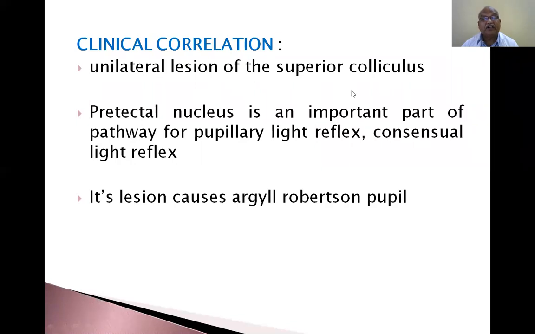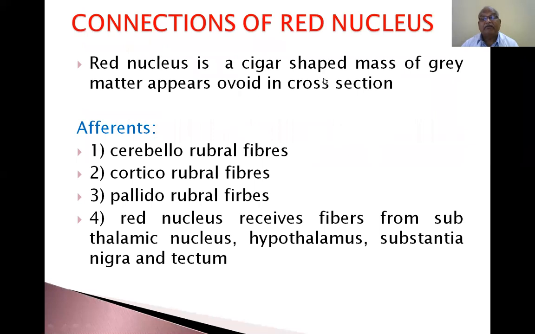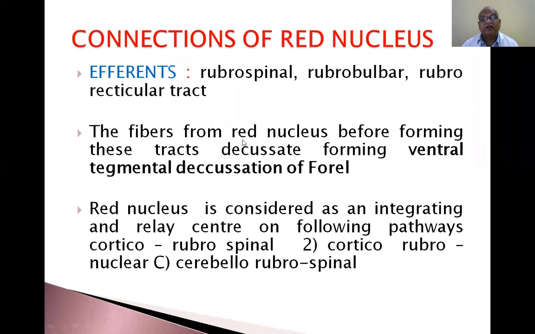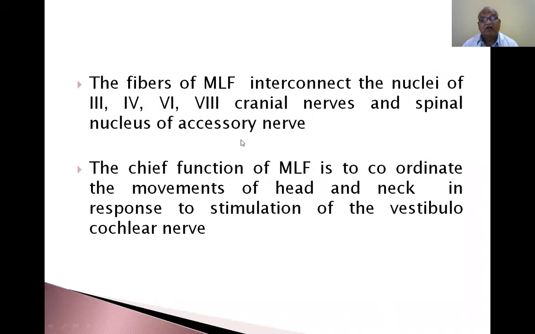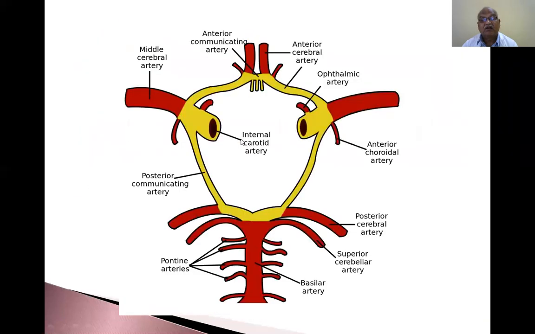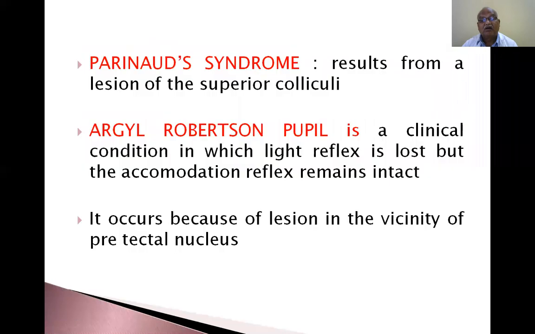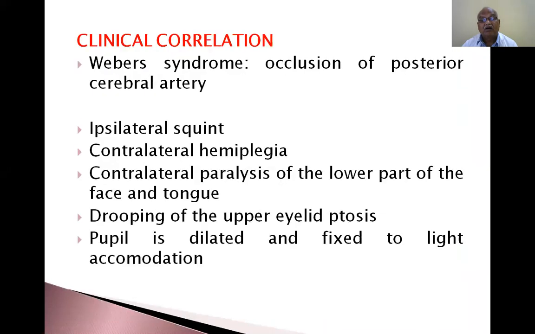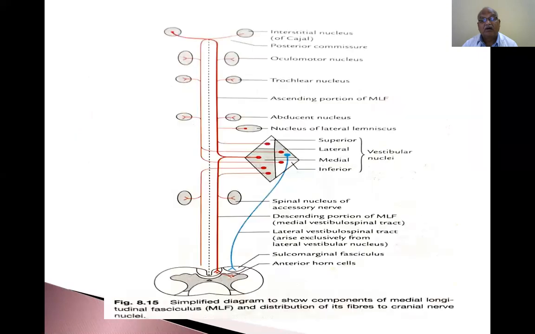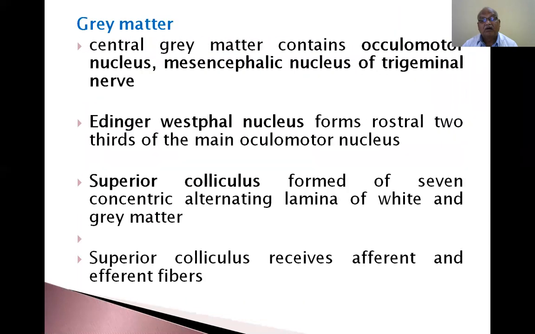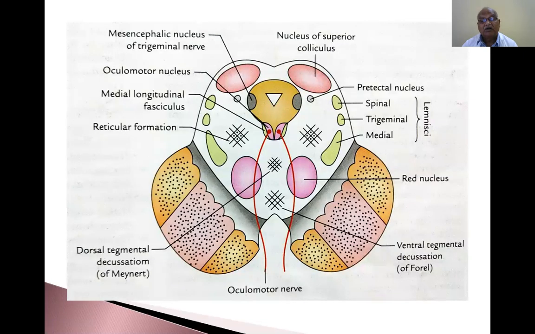Unilateral lesion of the superior colliculus, pretectal nucleus, so I already told you. Red nucleus is an oval shaped mass of gray matter, appears ovoid in cross section. I will show you the red nucleus. This is the red nucleus, an oval shaped mass present in the midbrain. At the level of the superior colliculus, it is large.